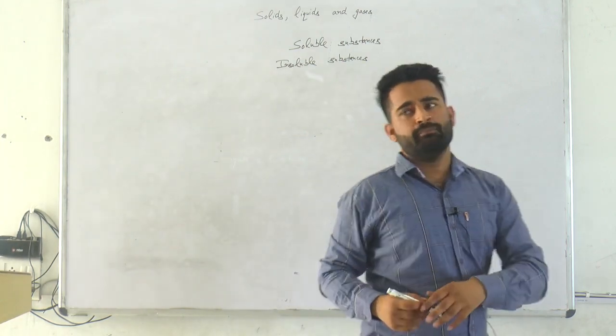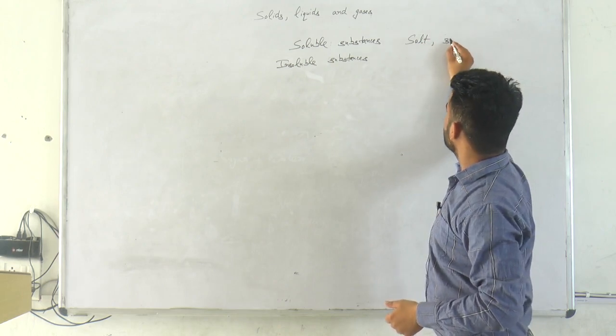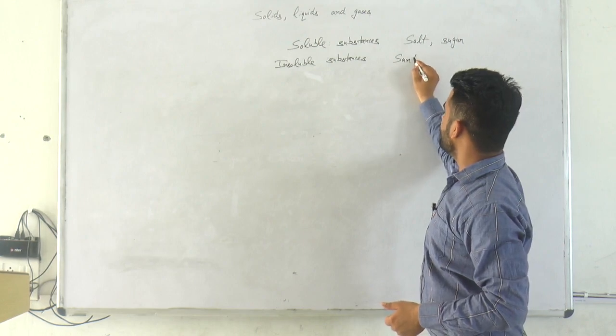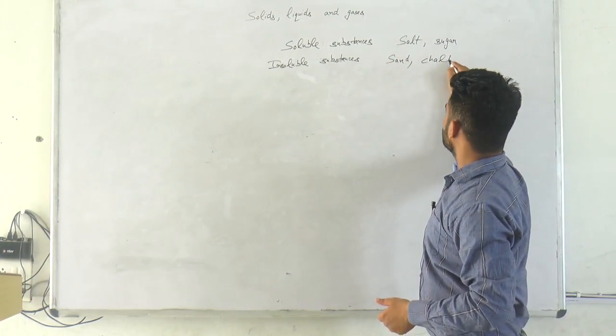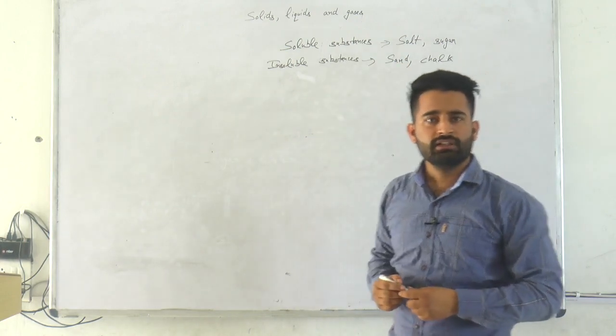You can give the example of soluble substances: salt mixes up in the water, sugar mixes up in the water. And insoluble substances like sand, chalk. These all are insoluble and these are the soluble substances.